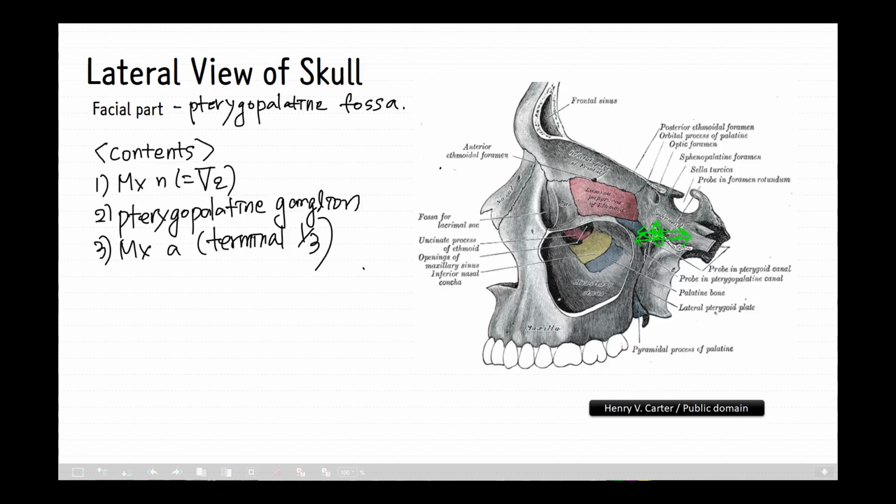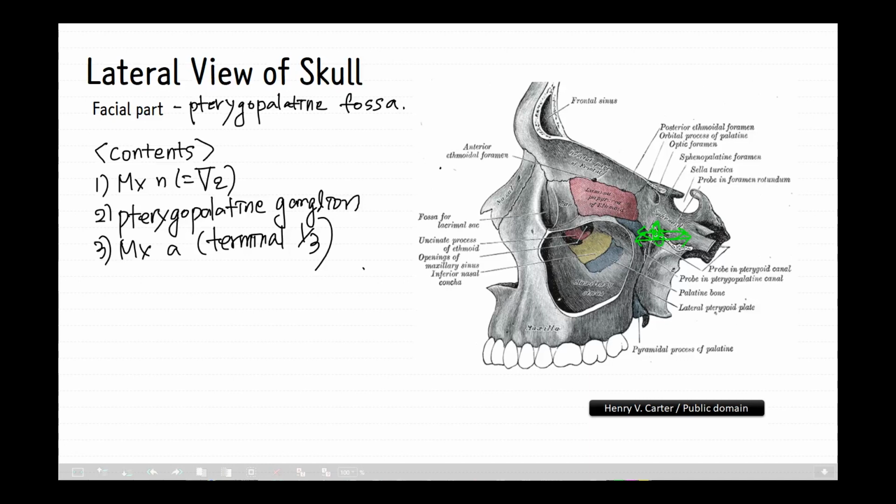Through this canal, the pterygopalatine fossa communicates with the foramen lacerum and middle cranial fossa. And finally, via the palatovaginal canal, the pterygopalatine fossa communicates with the nasal cavity and nasopharynx, which cannot be seen in this figure because it is located more medially.